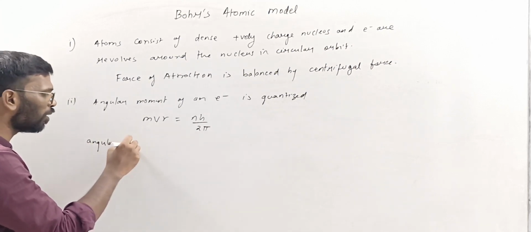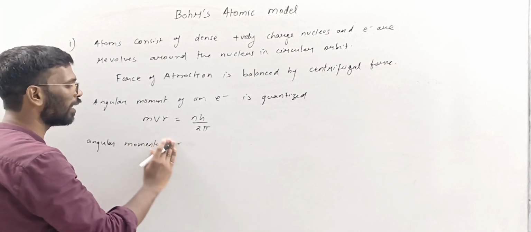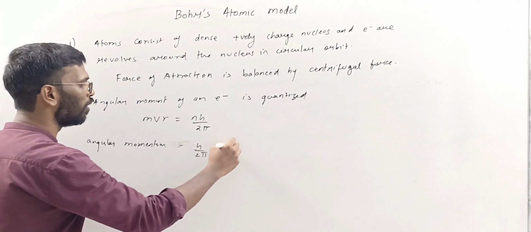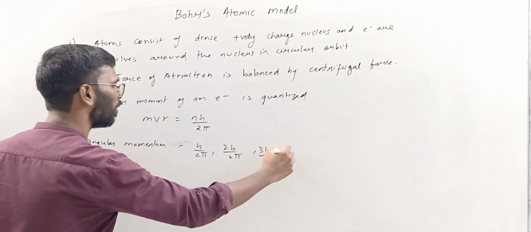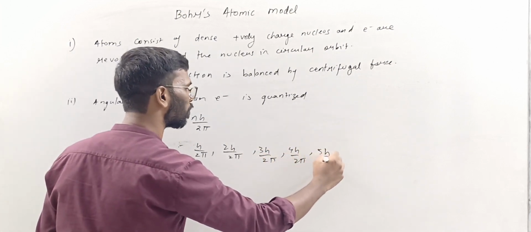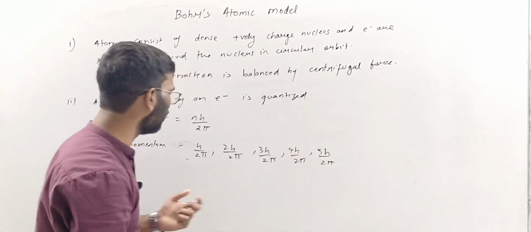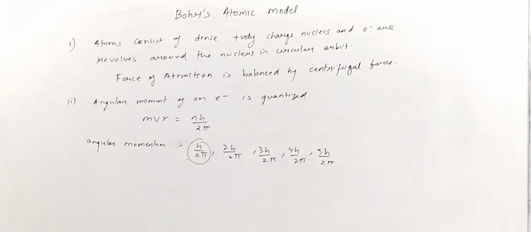So angular momentum can have values like h by 2 pi, then 2h by 2 pi, 3h by 2 pi, 4h by 2 pi, 5h by 2 pi. It is always an integral multiple of h by 2 pi.